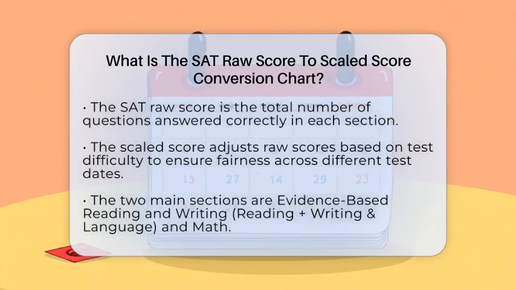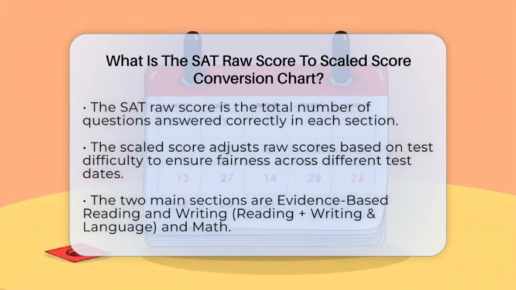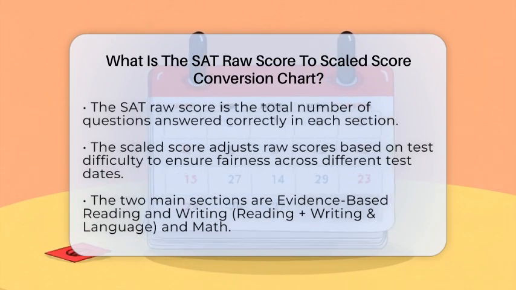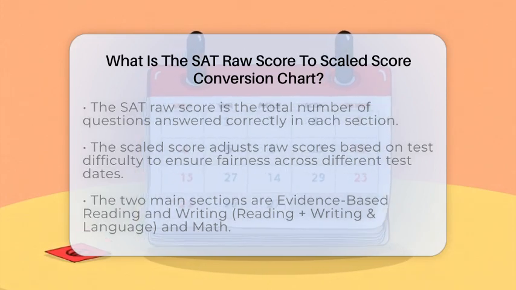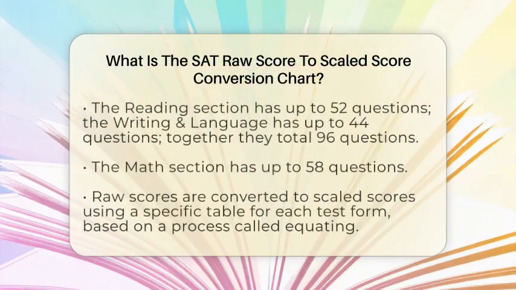The raw score is simply the total number of questions you answer correctly in each section. There's no penalty for wrong answers or skipped questions, so guessing can help. The scaled score is what actually matters for college applications. It adjusts your raw score based on the difficulty of that specific test, so everyone's scores are comparable.